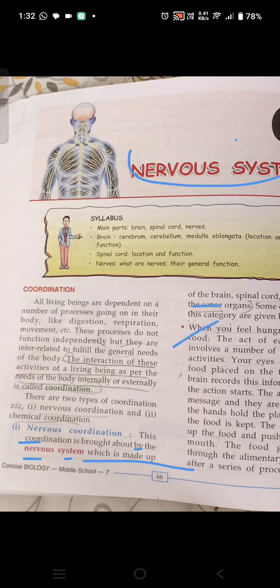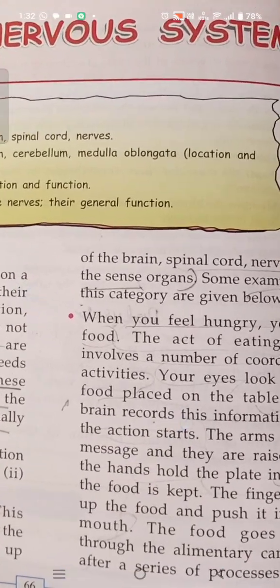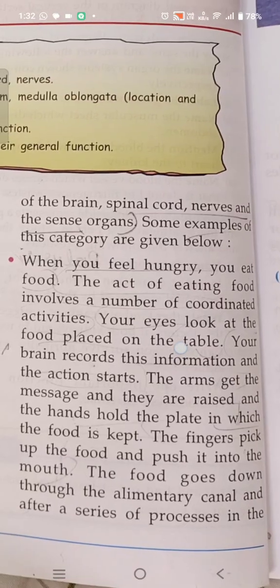If a 1 mark question comes, what is nervous coordination? You have to write that nervous coordination is brought about by the nervous system, which is made up of brain, spinal cord, nerves, and sense organs. And some examples of this category are given below. So of this nervous coordination we will study some examples, then only you will understand.